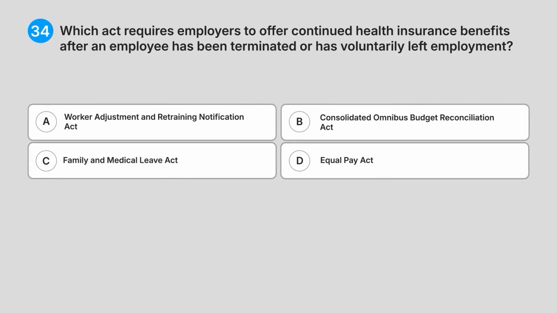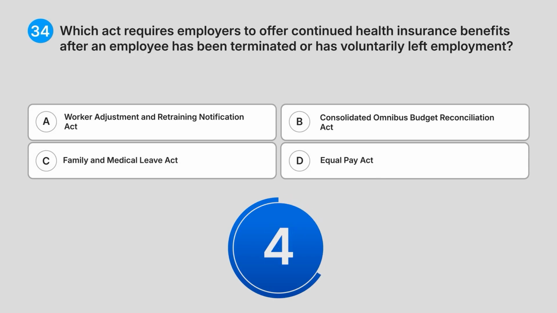(34) Which act requires employers to offer continued health insurance benefits after an employee has been terminated or has voluntarily left employment? A. Worker Adjustment and Retraining Notification Act. B. Consolidated Omnibus Budget Reconciliation Act. C. Family and Medical Leave Act. D. Equal Pay Act. Can you guess the answer?